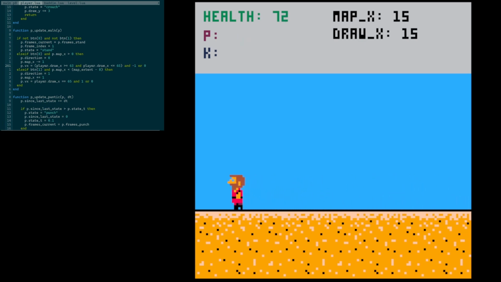Okay. So as you can see, when we reach the end of the level, nothing happens. So a couple of things need to happen here. One is if there are no levels left, we want some sort of victory screen. But if there are levels left, we want to jump to the next level.